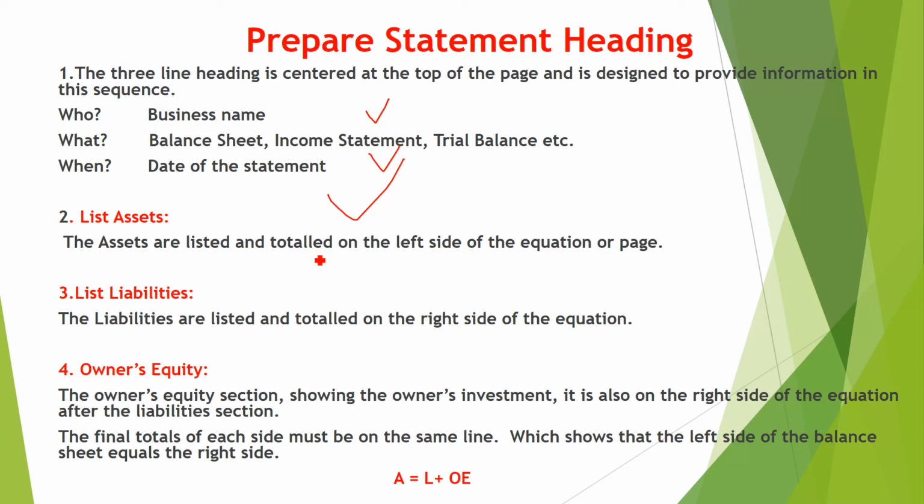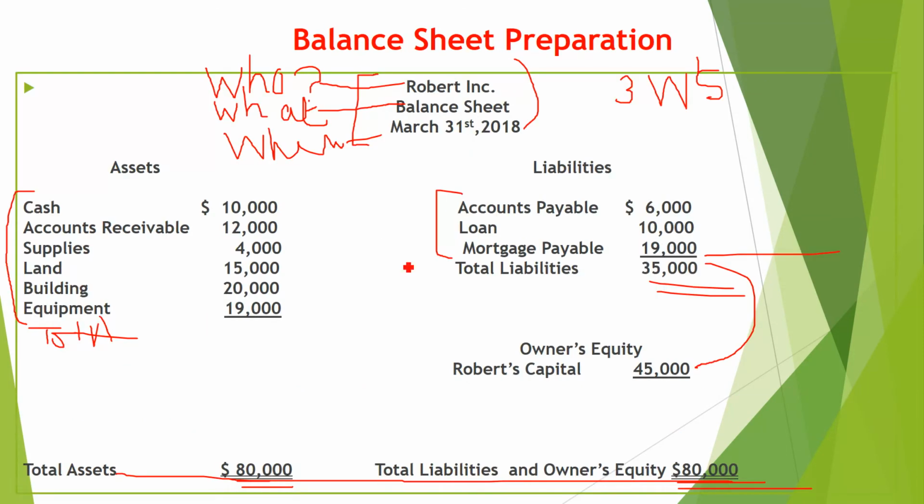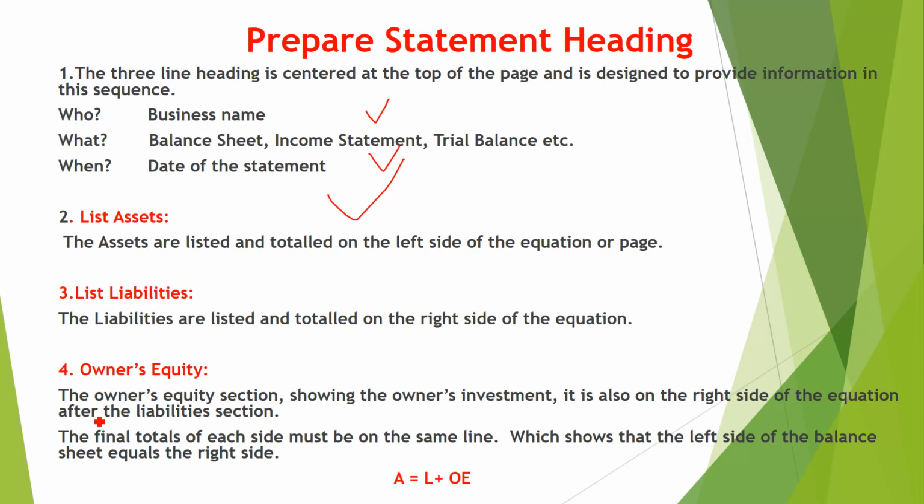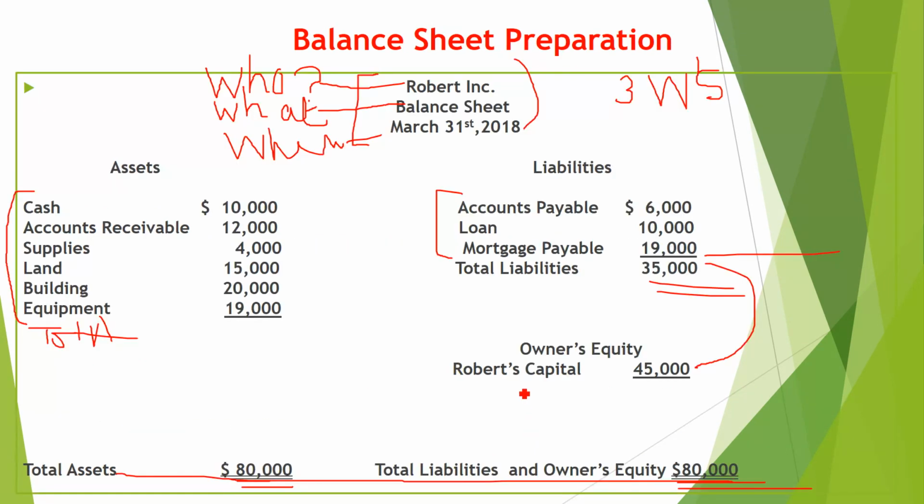Assets are listed and totaled on the left side of the page or equation. Liabilities are listed on the right side. See, this is the left side and right side. Owner's equity section showing the owner's investment. It is also on the right side of the equation after the liabilities section. This is also important. You cannot write down Robert's capital first and then liabilities. No, there it should be.